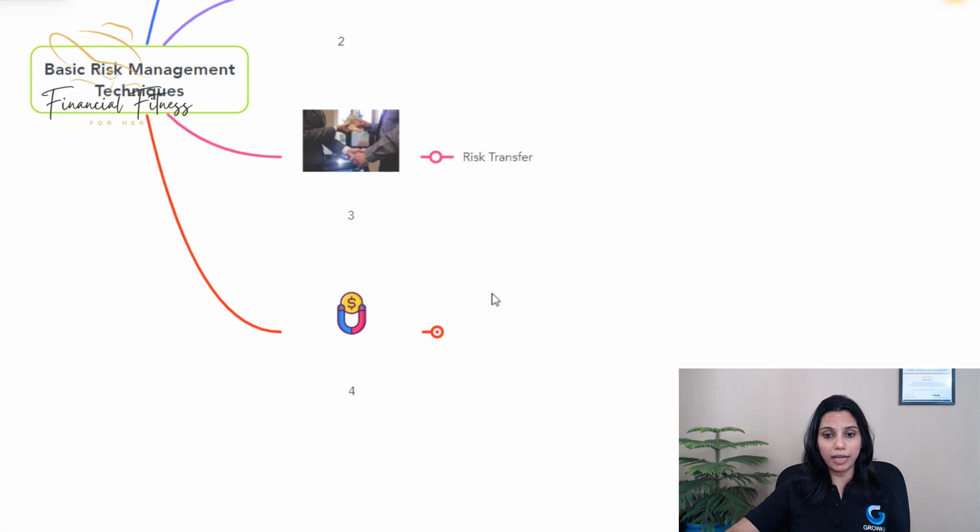And the last one is risk retention. It means not taking any action and you retain that risk either intentionally or unintentionally. So when you're driving a car, you do not put your seat belt on, or you do not buy a car insurance.